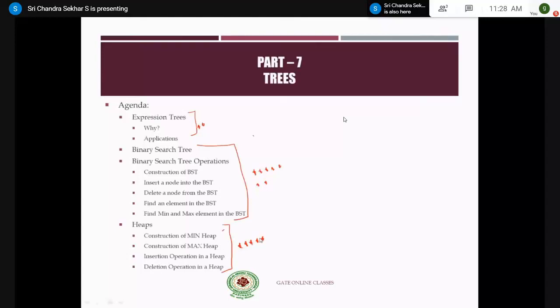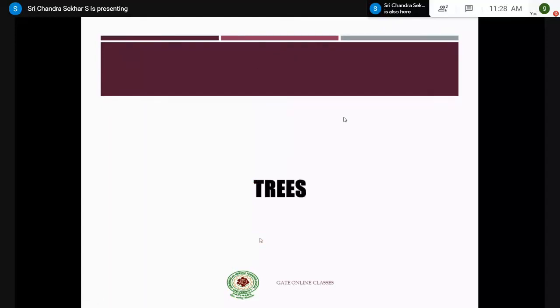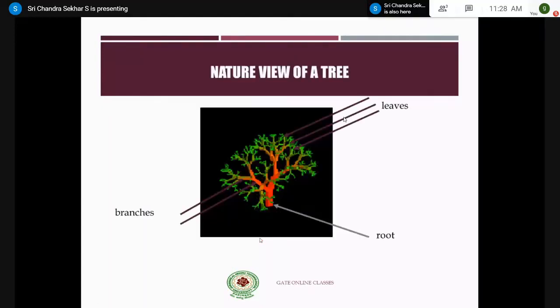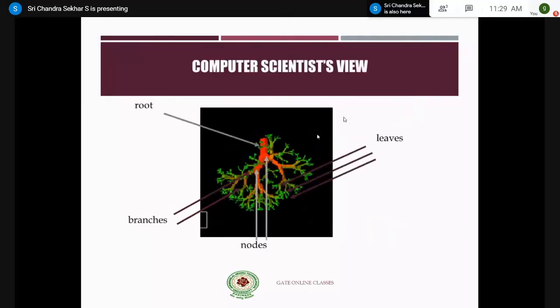Let me start with the trees. This is how a nature view of a tree looks. That is, you will have the roots at the bottom of the tree, and then we have branches, and then the leaves are at the top of the tree. This is how nature views it. But the computer scientist always views the tree in reverse order, right? So this is how the computer scientist views the tree data structure.